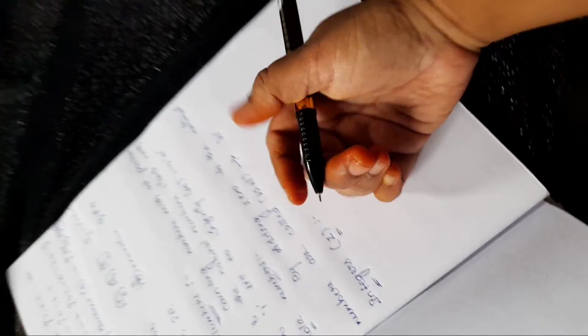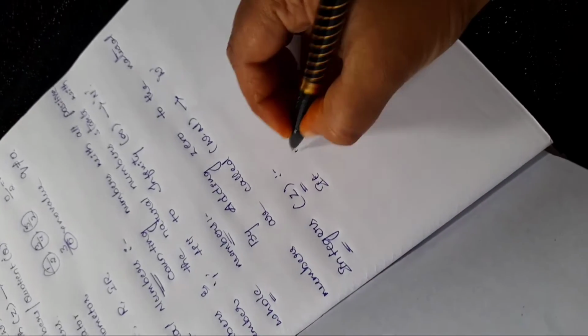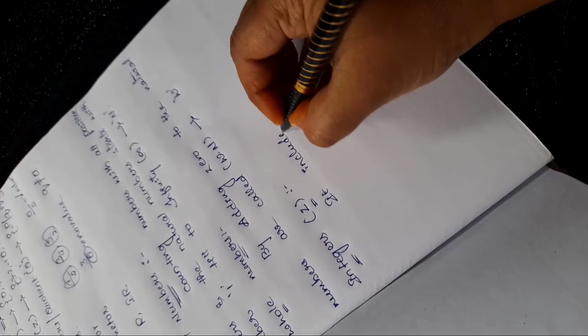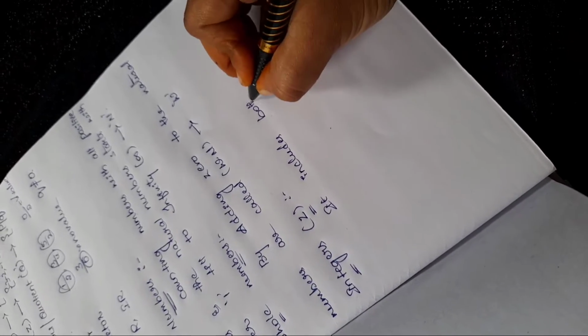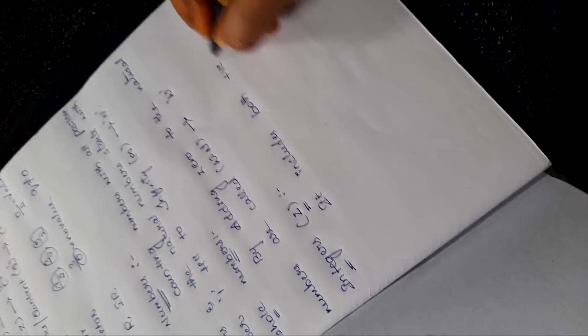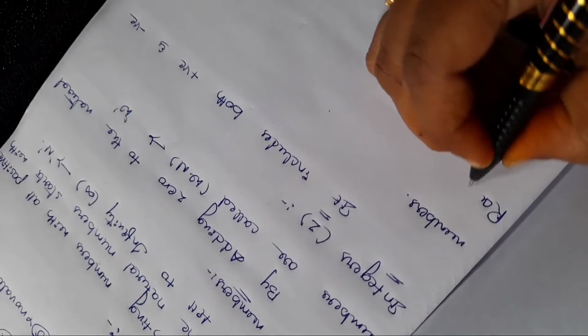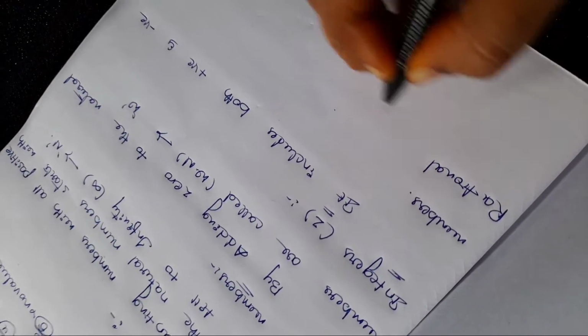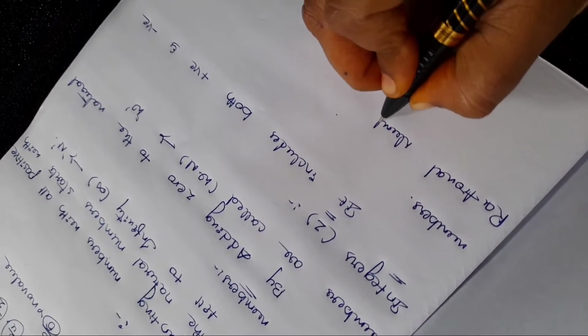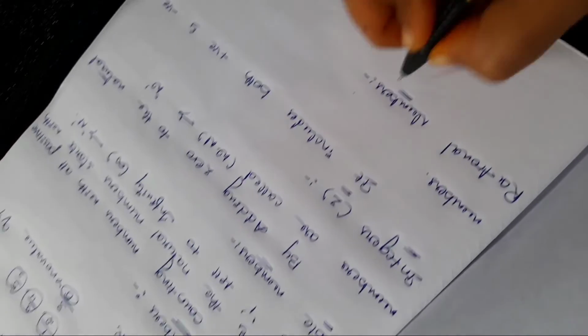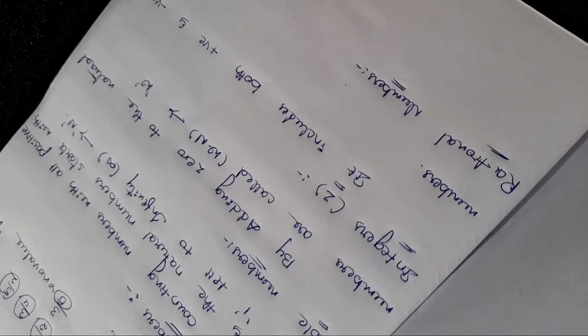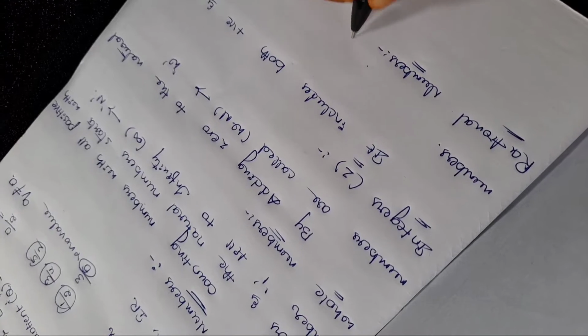Integers include both positive and negative numbers. Understand? And next, rational numbers. Rational numbers are nothing but quotient.